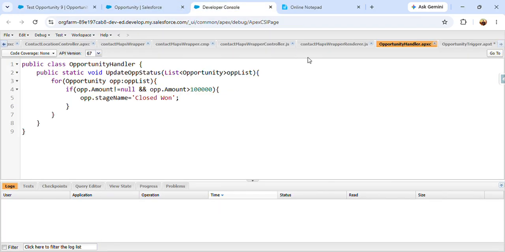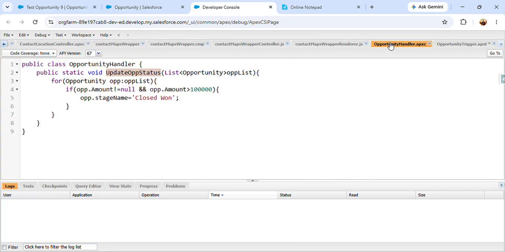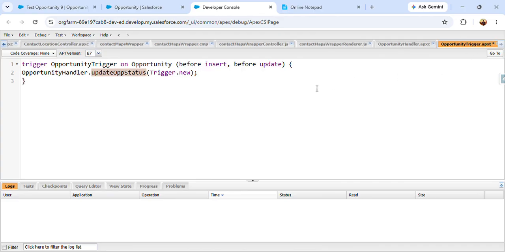So what is the issue behind that, why has it not updated? The same thing, the opportunity handler, the opportunity method, and I believe the trigger is not saved as of now, so I think it is a method issue. Save this one, the handler, and I have to save the trigger as well. Once both are saved, then it will work. Okay, now I believe it is saved.